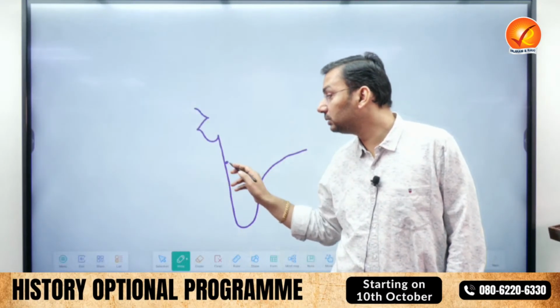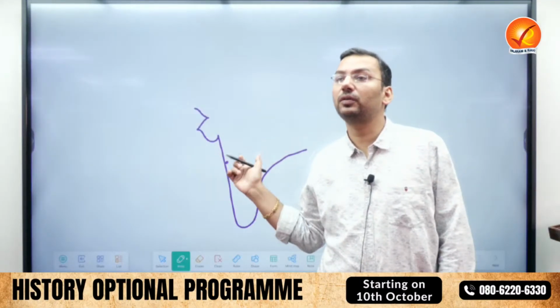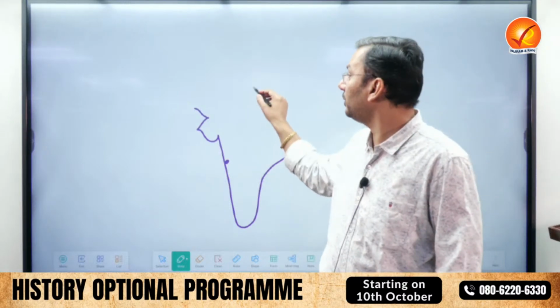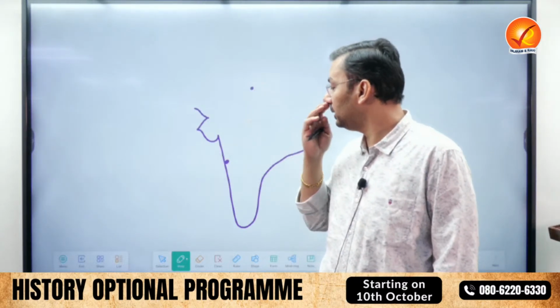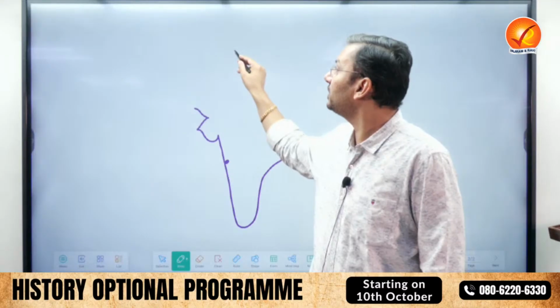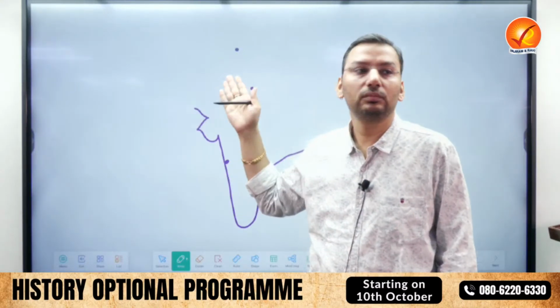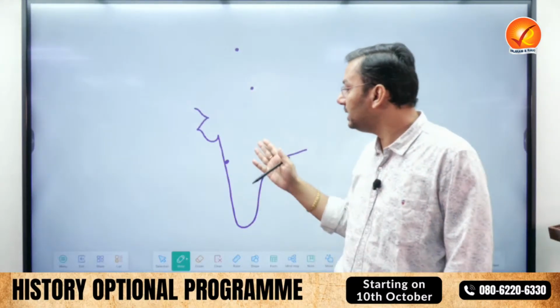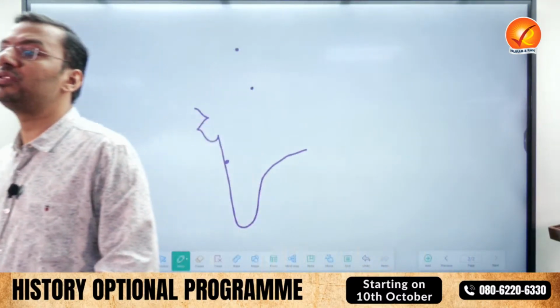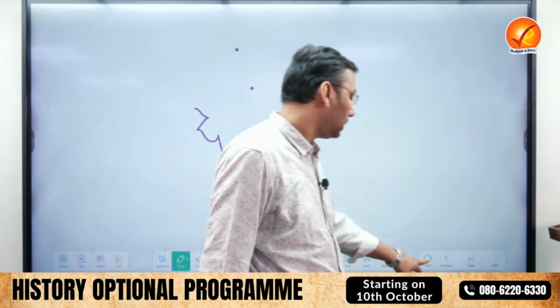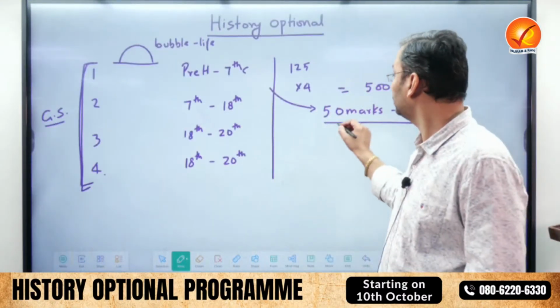Center of filmmaking. Any guess? Center of filmmaking. A modern city, Mumbai. Capital of India, Delhi. A famous place where a terrorist attack took place, Pulwama or Pahalgam. Meaning, if you know about the history or the present, these 50 marks are relatively easy to score. But you should be aware of the history. If you are aware of the history, then 50 marks are of mapping and the rest 450 marks are of theory.